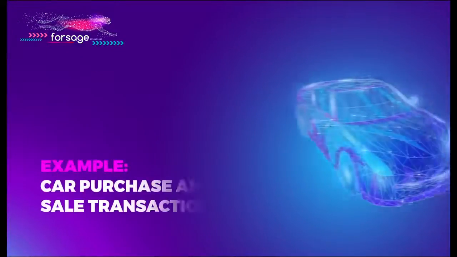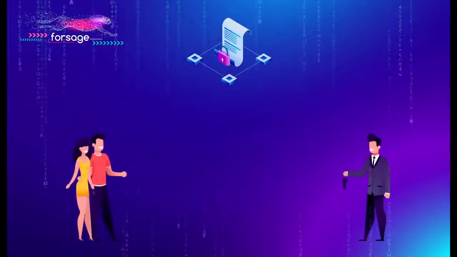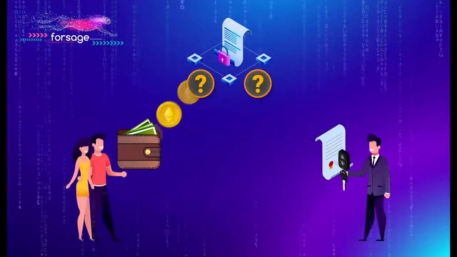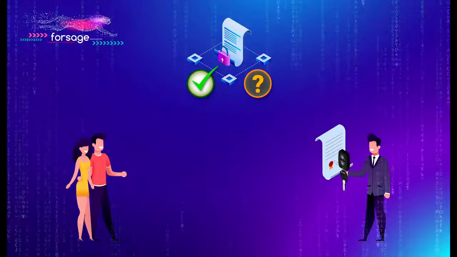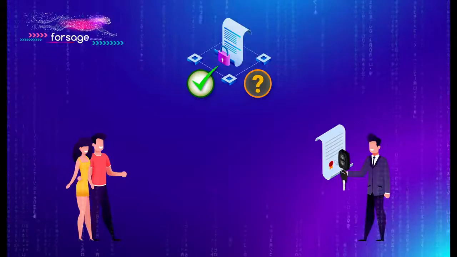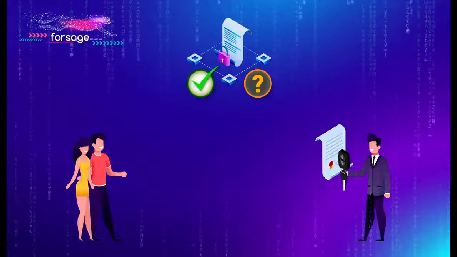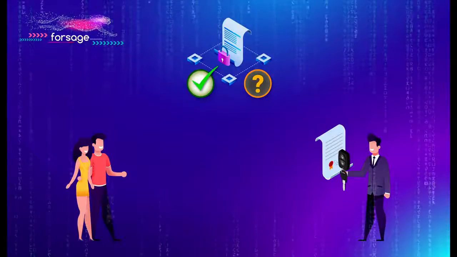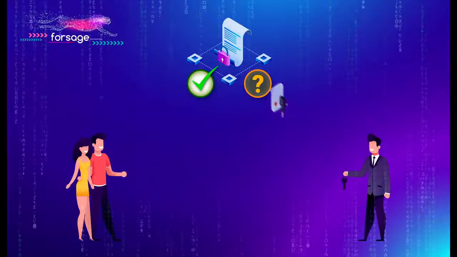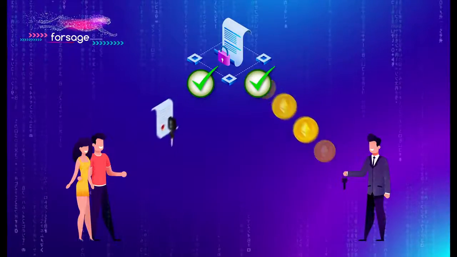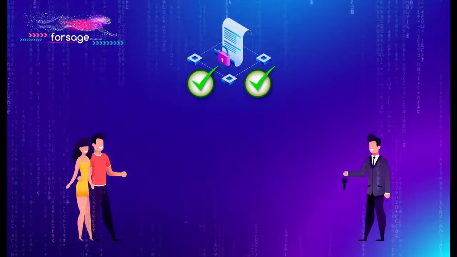Example: car purchase and sale transaction. The buyer transfers the entire amount for the car to the address of the smart contract. From now on, the deal can be considered open. The contract code stipulates the conditions that the contract will transfer this amount to the seller's wallet only when the buyer is appointed as the owner of this car in the electronic database.